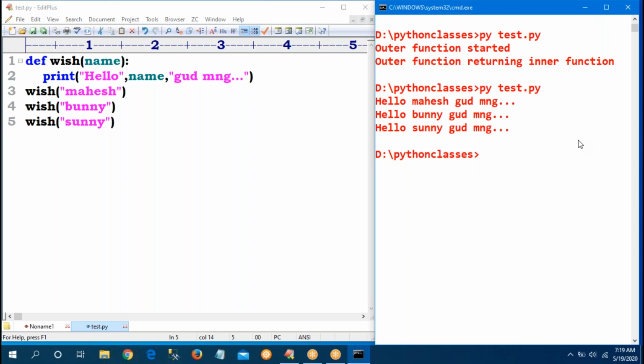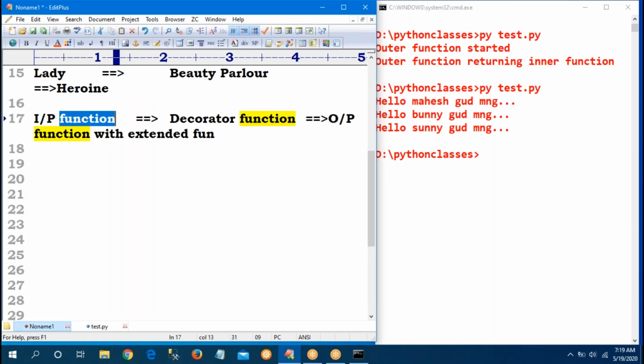So now, previously I gave an example. Sir, my requirement is that whenever Mahesh and Bunny come, I want to print hello Mahesh, good morning, hello Bunny, good morning. But whenever the name Sunny comes, I want to print hello Sunny, very, very good morning. Like that I want to print. But what I'm telling is, observe carefully: your function is already there.